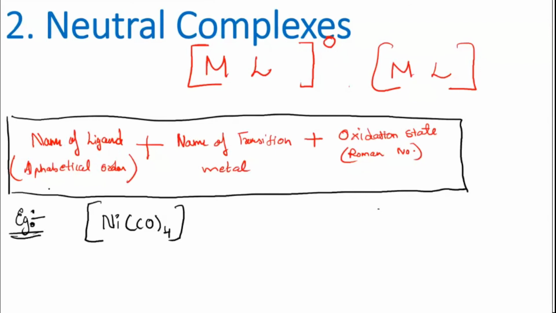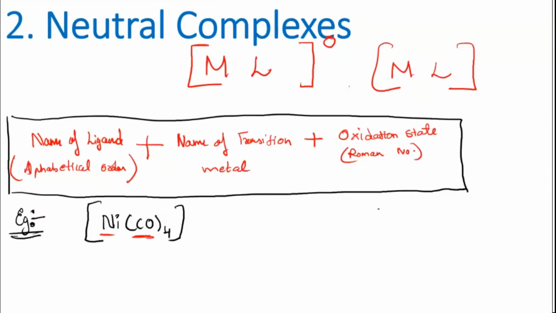Now name according to the rule I said. What is CO here? It's not cobalt, okay? CO is a ligand. This is the metal. Metal is always towards your extreme left. This is the ligand, that is carbonyl ligand, capital C, capital O. When you are writing in your book, be very careful. Don't write in a hurry, capital C and small o, that is cobalt.